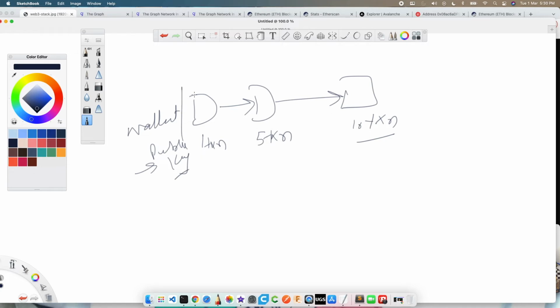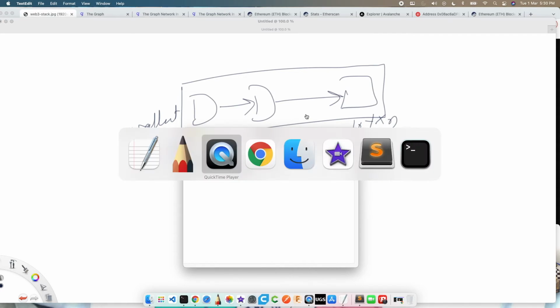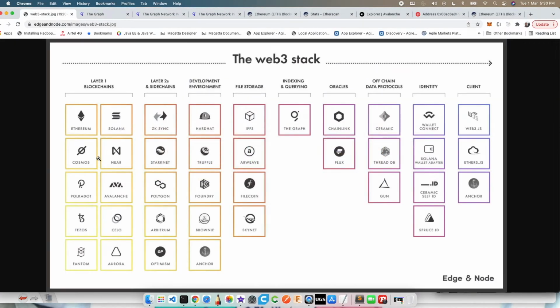Now the challenge with this kind of architecture is that it's not designed for querying, right? If you're coming from a database background, you might have heard about an index, or if you already know about Google, for example. All of this data is stored on the blockchain, but it's not in a format that you can actually access very easily. And indexing a blockchain is quite hard, because every day you have new blockchains that are popping up, right?